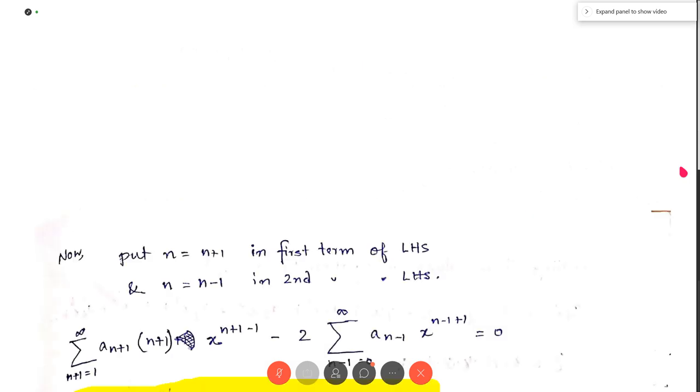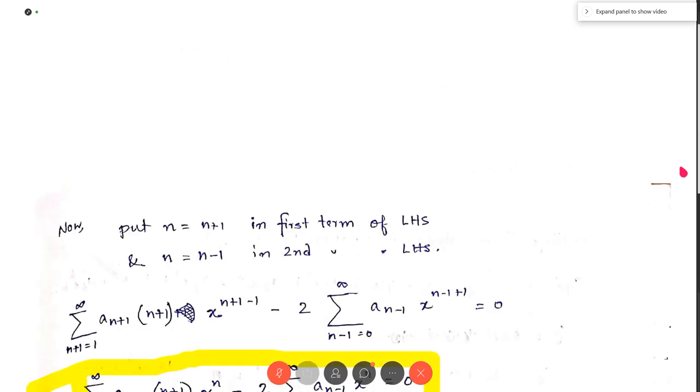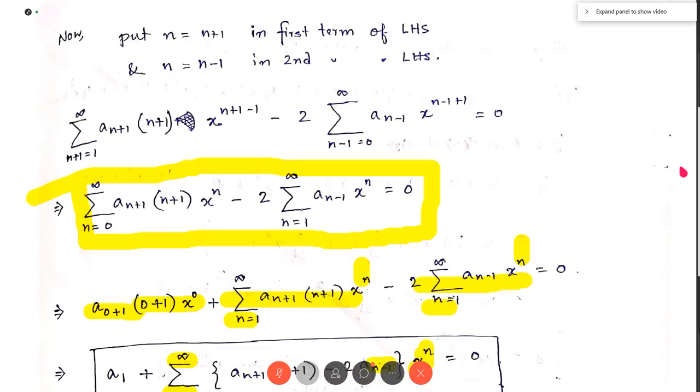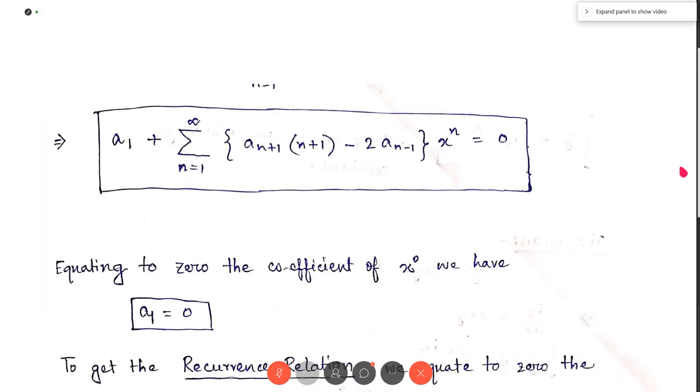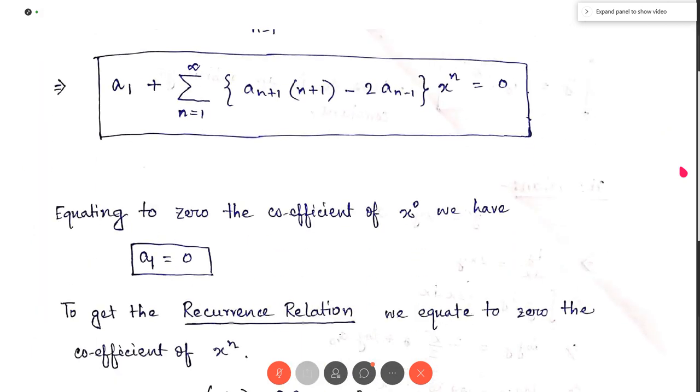So see here. Now we get this equation. Now my job is to equate to 0 the coefficients of different powers of x. So this is the equation I have written again. So equating to 0 the coefficient of x to the power 0, the coefficient of x to the power 0 is a1. If we equate to 0, we get a1 equal to 0.